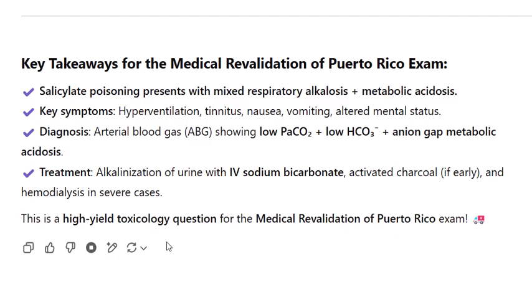Salicylate poisoning presents with mixed respiratory alkalosis, metabolic acidosis. Key symptoms: hyperventilation, tinnitus, nausea, vomiting, altered mental status. Diagnosis: arterial blood gas, ABG, showing low PCO2 plus low HCO3 plus anion gap metabolic acidosis. Treatment: alkalinization of urine with IV sodium bicarbonate, activated charcoal if early, and hemodialysis in severe cases. This is a high-yield toxicology question for the medical revalidation of Puerto Rico exam.